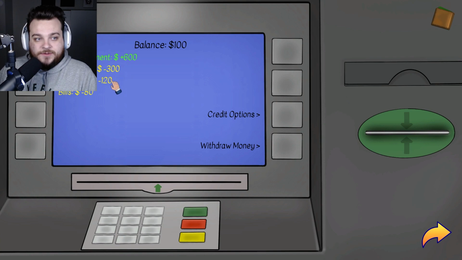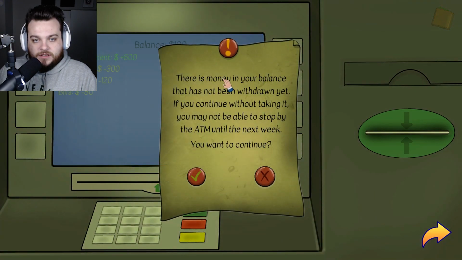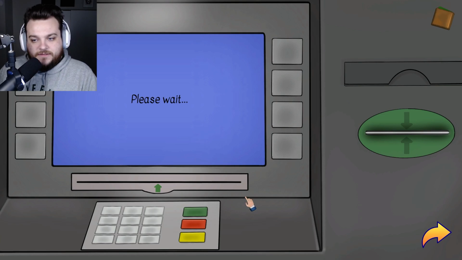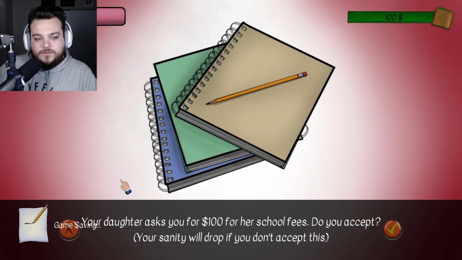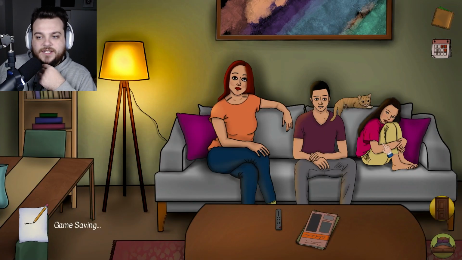Salary payment, house rent, shopping bills. I have $100. Why would I do this? No, I don't want any money. It's fine. I'm just gonna be... There's money in your balance that has not been withdrawn yet. If you continue without taking it, you may not be able to stop by the ATM until next week. Oh, okay, well then I'll just... Fine. Hey, I'm home. Oh, your daughter asks you for $100 for her school fees. Yes, I do. You're welcome, daughter.